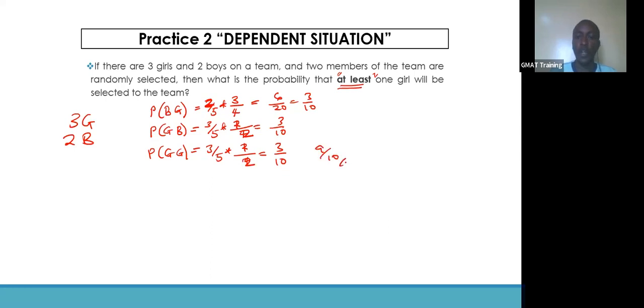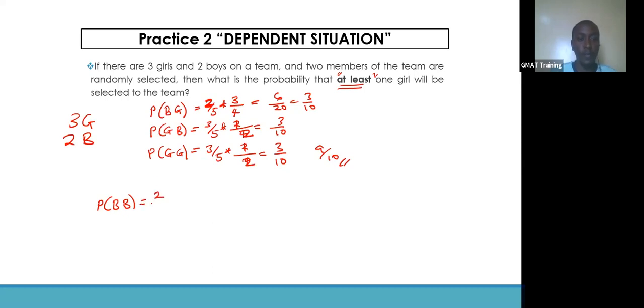All right, that's the probability of having at least one girl selected from the team when you're randomly picking two members out of three girls and two boys. That's the traditional approach. What if we try to find the failures, the things that we don't want, and subtract from the total? That's one. What don't you want? We don't want a situation where we have a boy and a boy, right? If you don't want this, let's find the probability of having a boy and a boy.